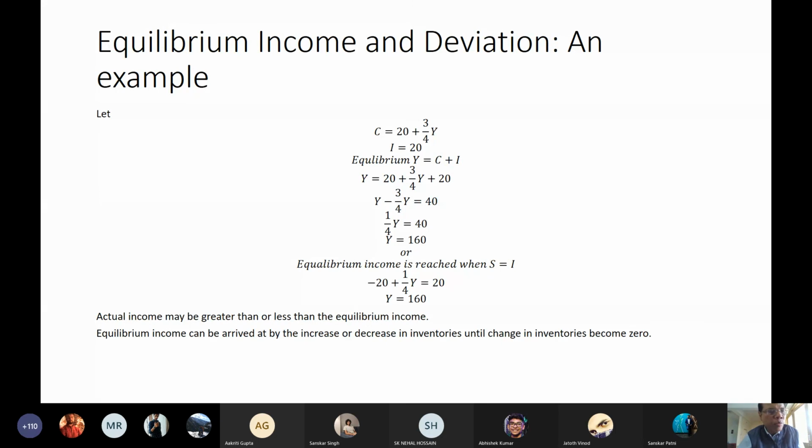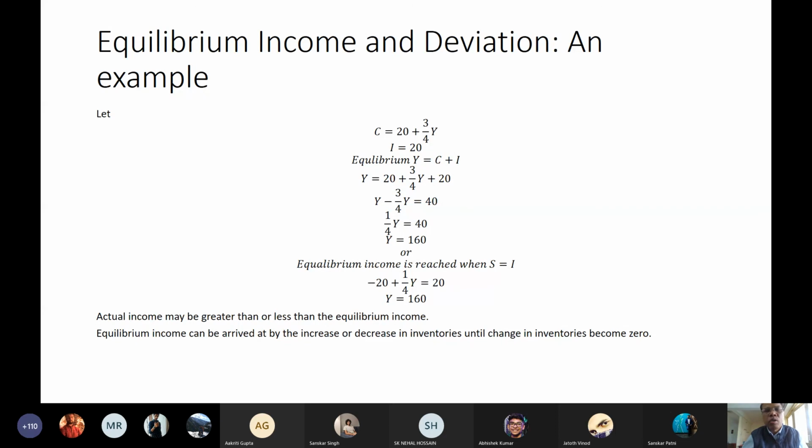The current output is less than the previous output. The growth rate is negative. So when the economy in question is experiencing negative growth rate, it indicates recession. The economy is experiencing recession.